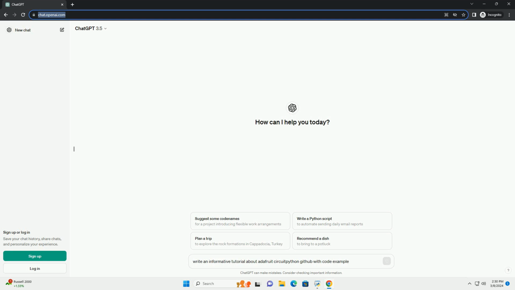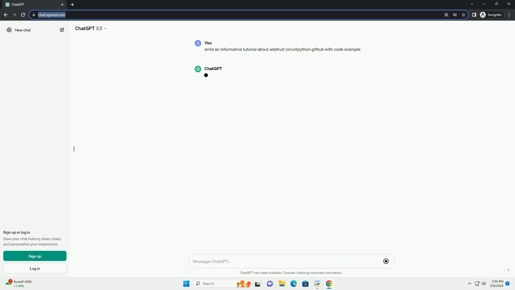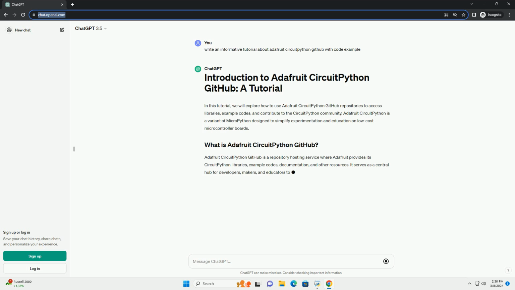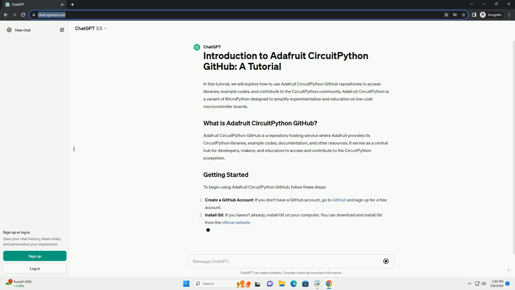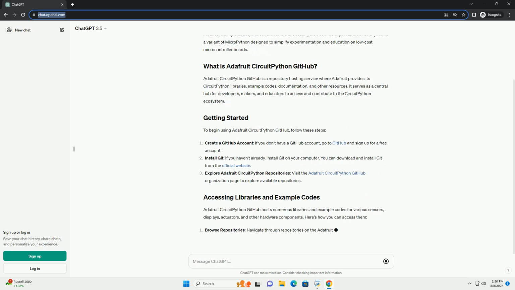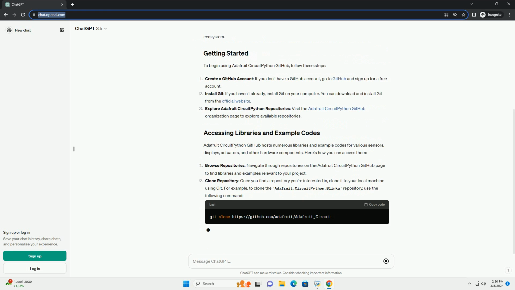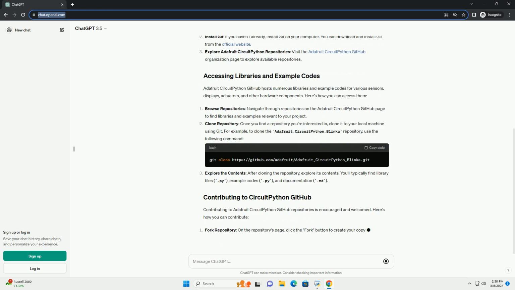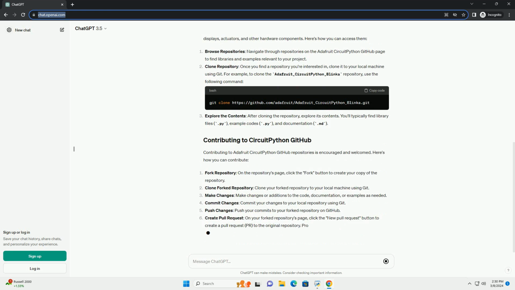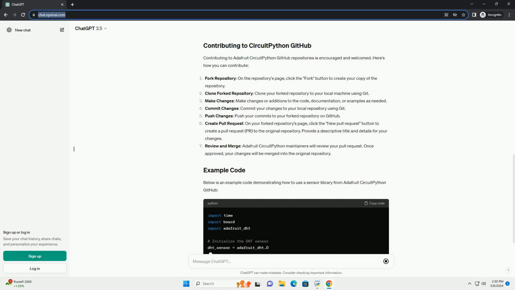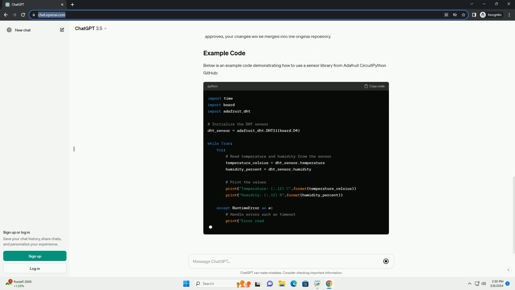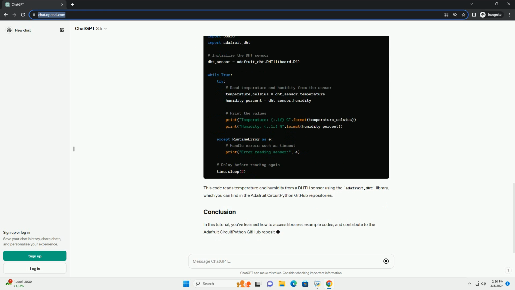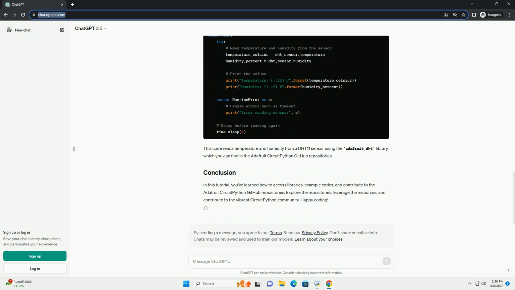In this tutorial, we will explore how to use Adafruit CircuitPython GitHub repositories to access libraries, example codes, and contribute to the CircuitPython community. Adafruit CircuitPython is a variant of MicroPython designed to simplify experimentation and education on low-cost microcontroller boards. Adafruit CircuitPython GitHub is a repository hosting service where Adafruit provides its CircuitPython libraries, example codes, documentation, and other resources. It serves as a central hub for developers, makers, and educators to access and contribute to the CircuitPython ecosystem.